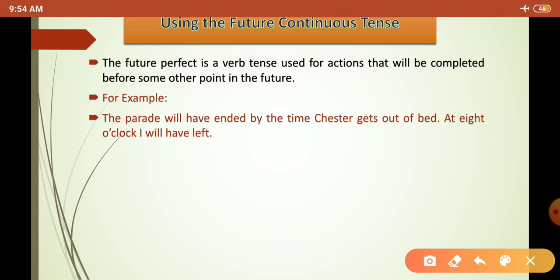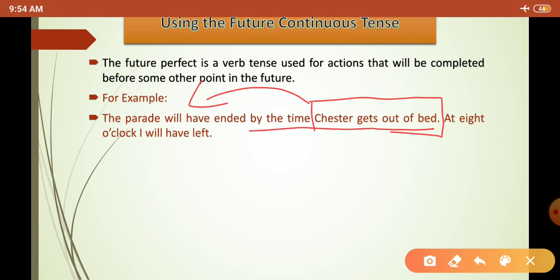So, what does that mean? That means by the time Chester gets out of bed, the parade will be over. The parade will be going on in a continuous process till Chester gets out of bed. And at 8 o'clock, I will have left. What does that mean? I will wait until 8 o'clock, but I will have left before 8 o'clock, right?